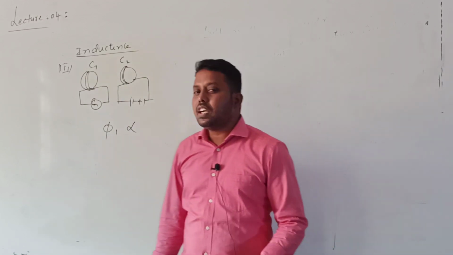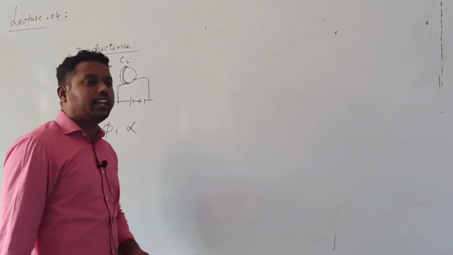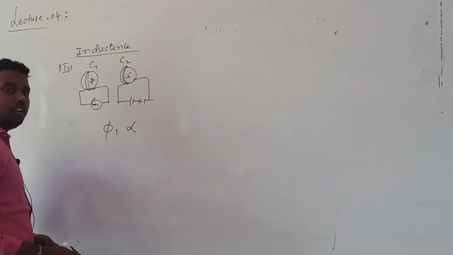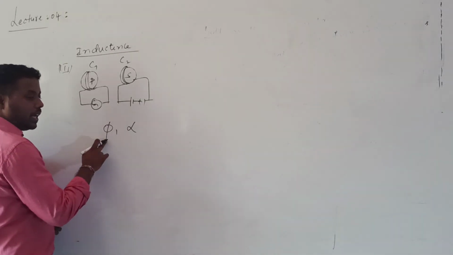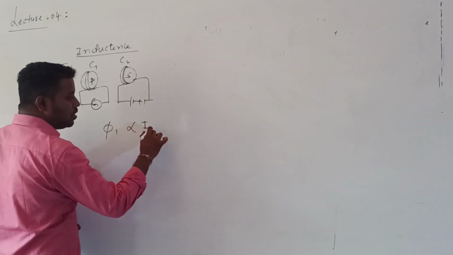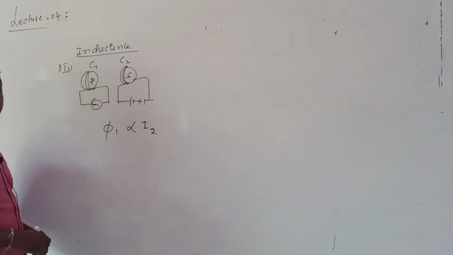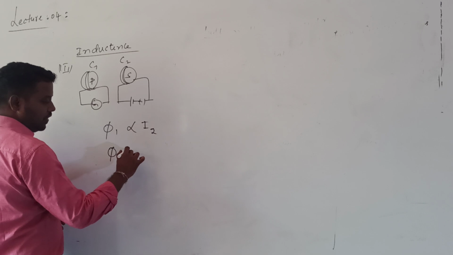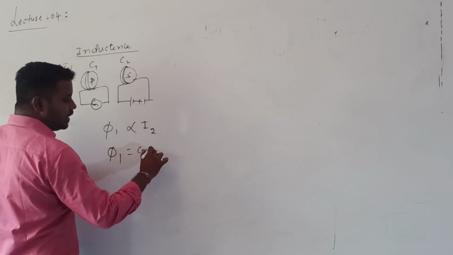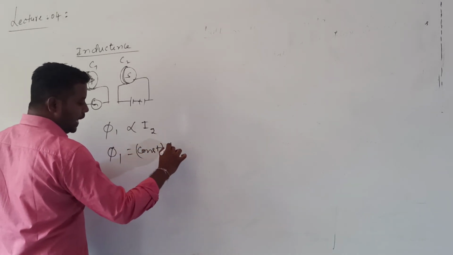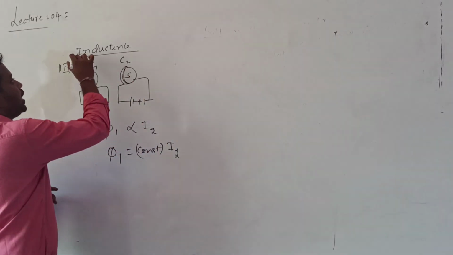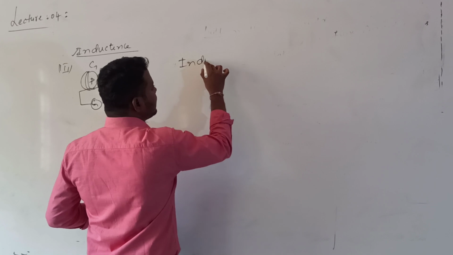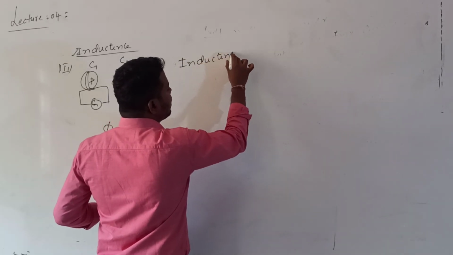So the one coil we can call the primary coil and this coil the secondary coil. The flux linked with the primary coil is directly proportional to the current passing through the secondary coil. To remove the proportionality, we get one constant. So Phi1 is equal to some constant into I2. That constant is called inductance. So what is inductance? It is a proportionality constant.